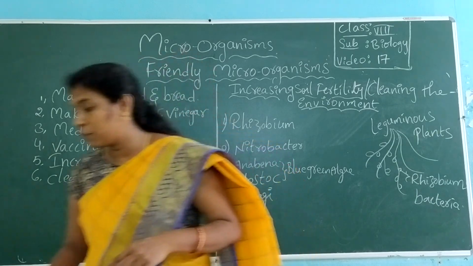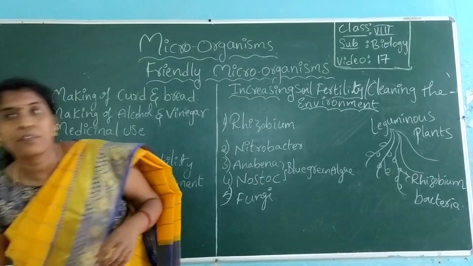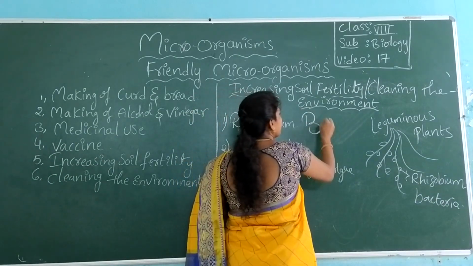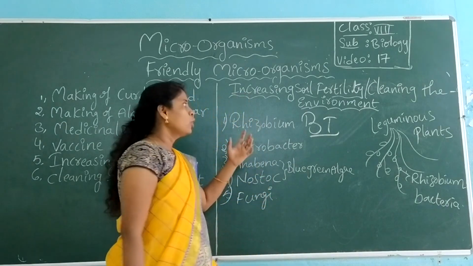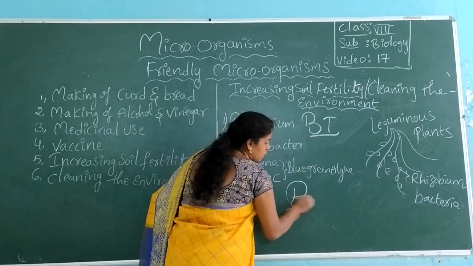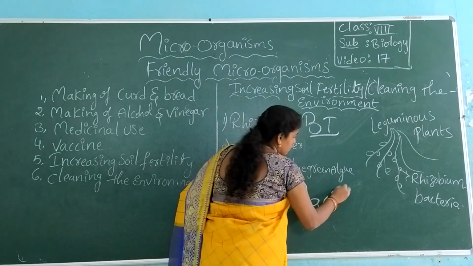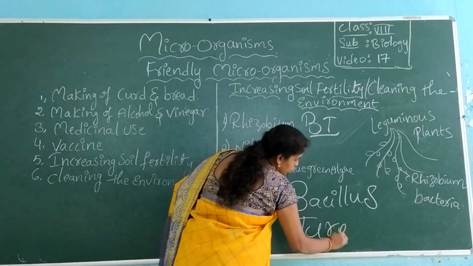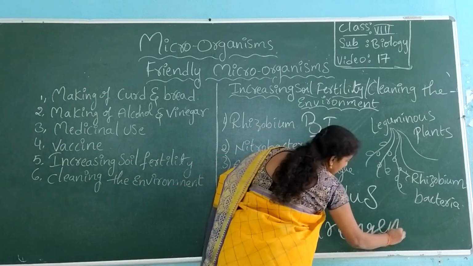Along with that, I forgot to tell you one more thing, which is BT. You know BT seeds. What is the full form of BT? BT is nothing but Bacillus thuringiensis.